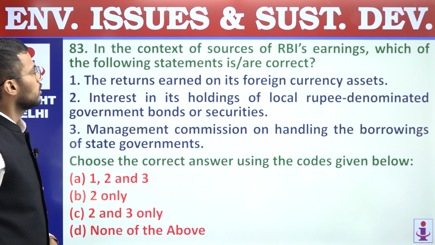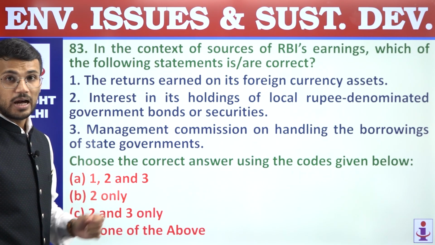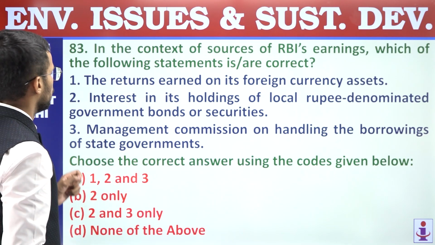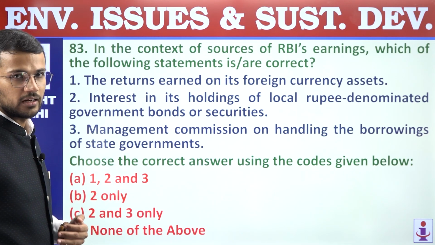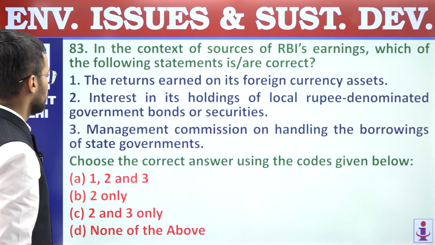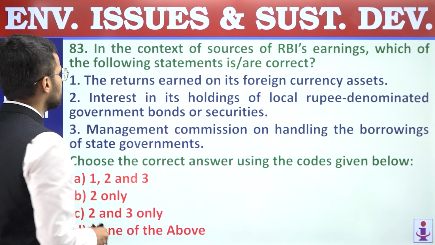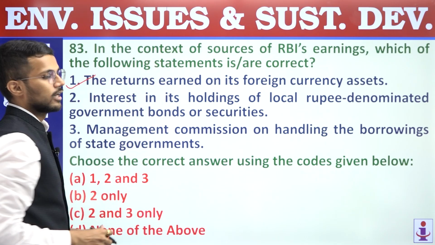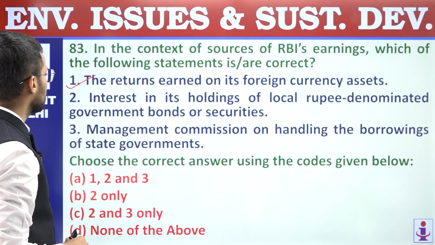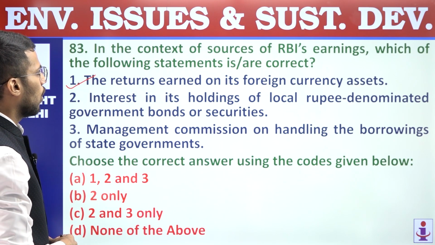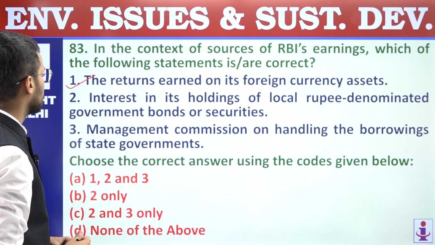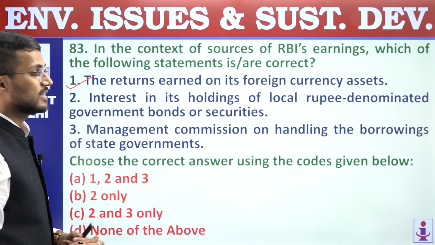83. In the context of sources of RBI's earnings, which of the following statements are correct? First, the returns earned on its foreign currency assets. Yes, it is a source of earning for RBI. Second, interest in its holdings of local rupee denominated government bonds or securities.